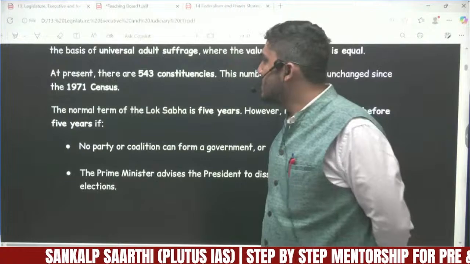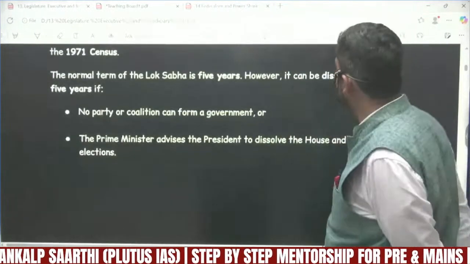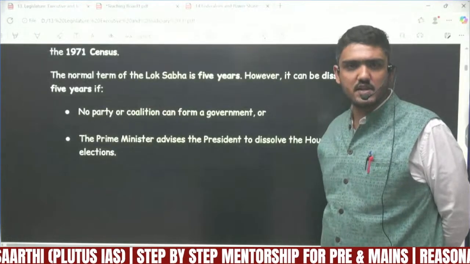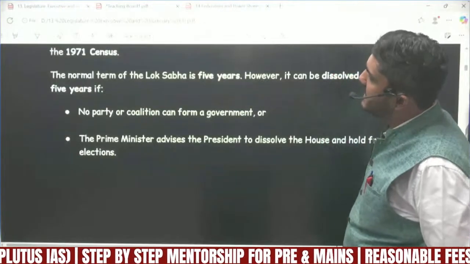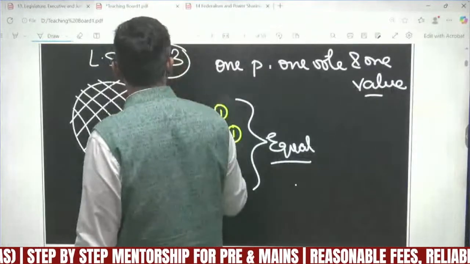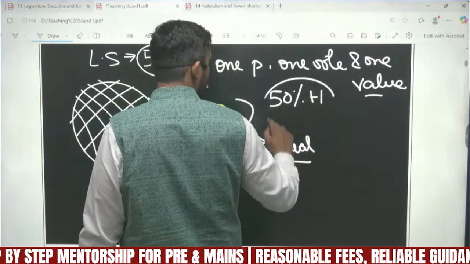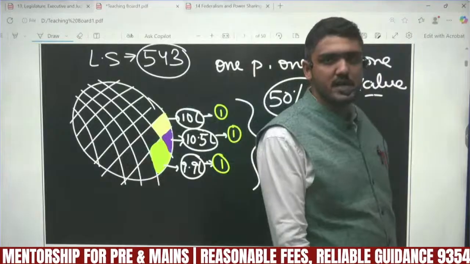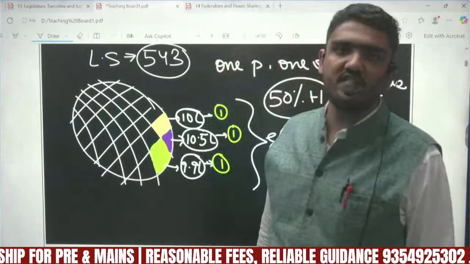Now moving ahead, the normal term of Lok Sabha is 5 years. However, it can even be dissolved before completion of the 5-year term. How is that possible? The minimum requirement is 50% plus one. You know this very well. The party or coalition that wants to form the government in Lok Sabha will have to gain more than 50% of the seats.